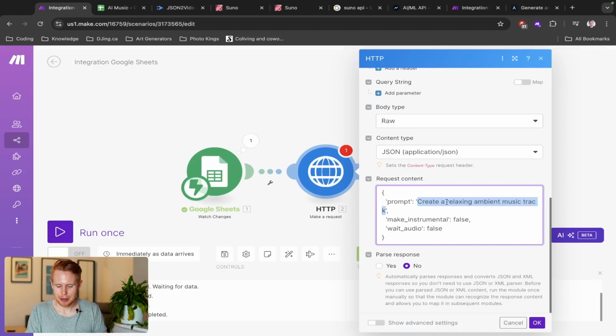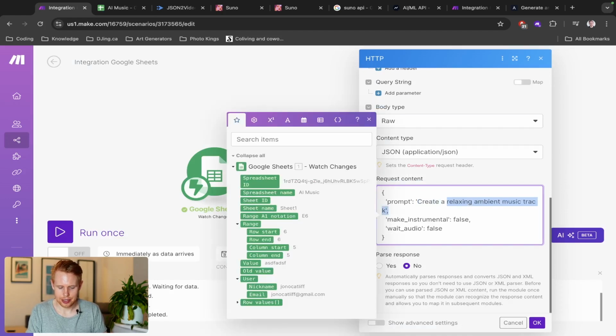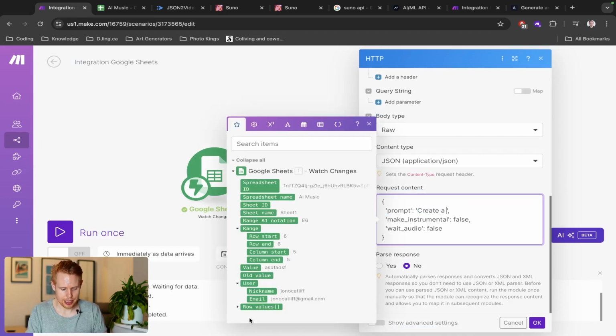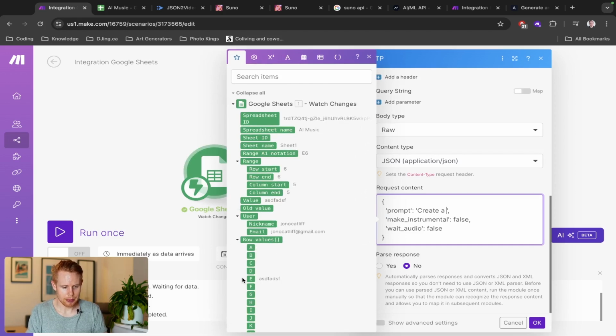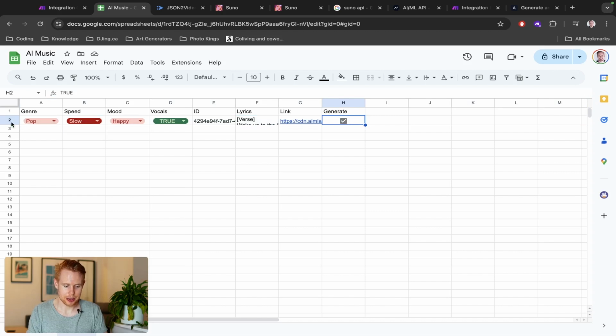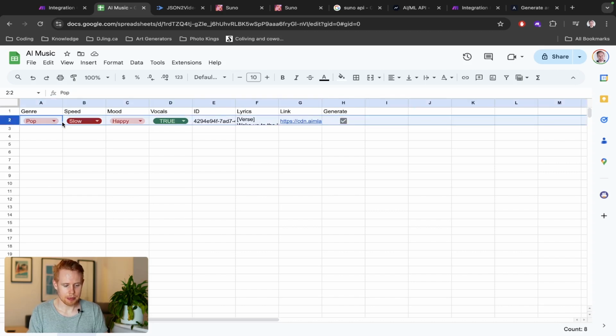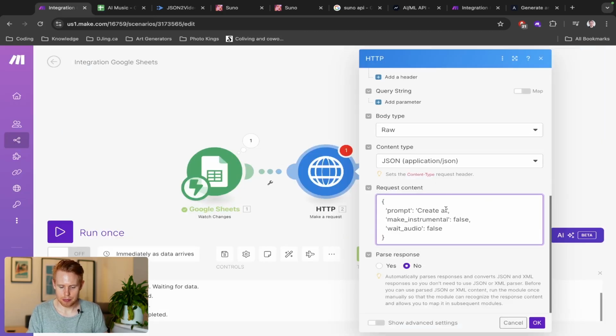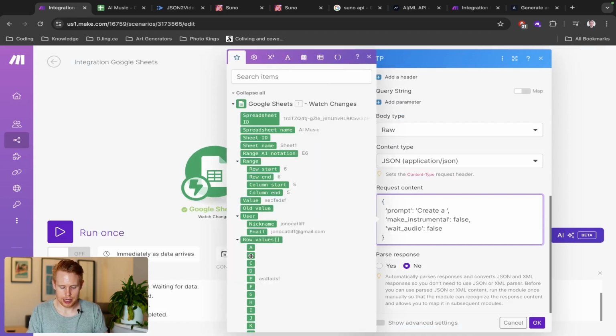So I'm going to say, please create, and I'm going to delete this. And in the row values, because remember, we're passing in all of the row values on the row that we click. So if we click generate here, it's going to pass in all these row values. So I'm going to say, please generate a column B. And we're passing in column B here.